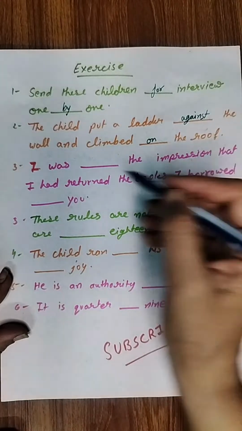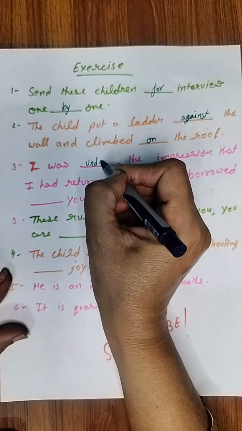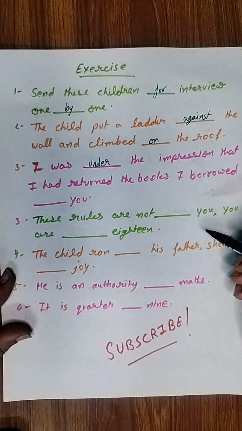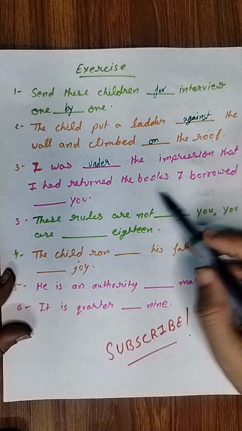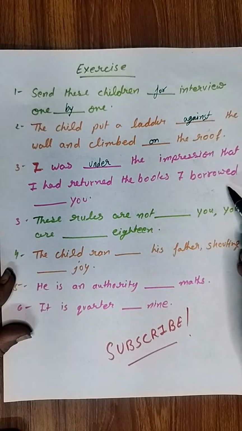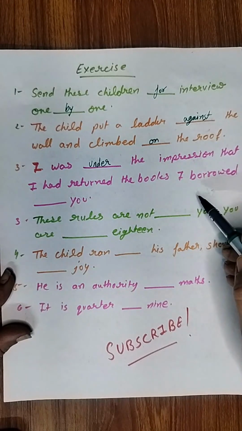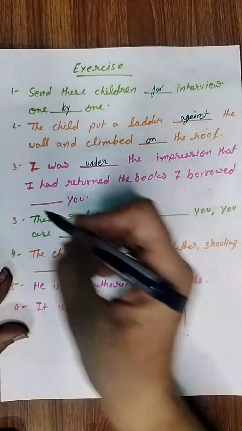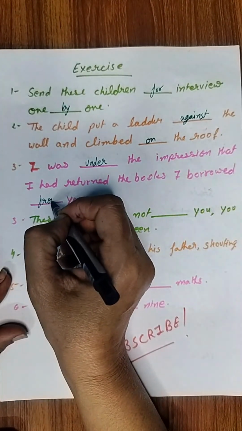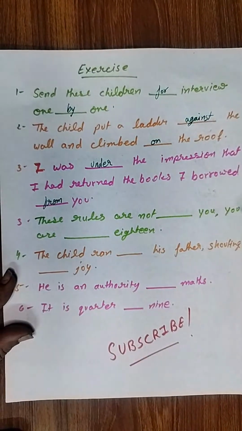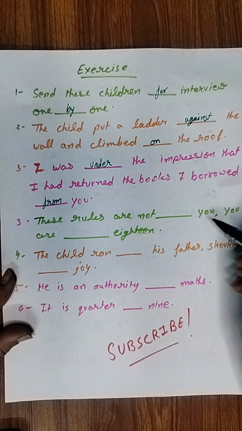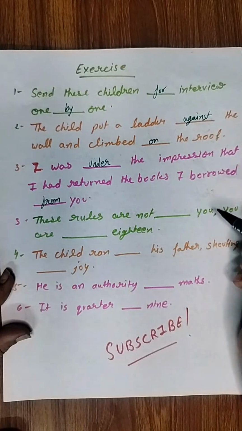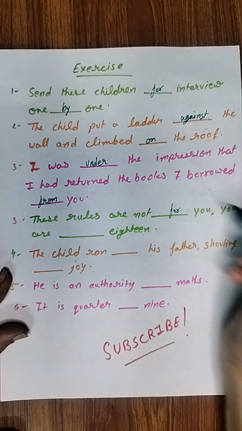I was under the impression. Okay, I was under the impression that I had returned the books I had borrowed dash you. What should be written here? I borrowed from you. Okay, I had returned the books I borrowed from you. Then these rules are not dash you. So what should be written here? These rules are not for you.